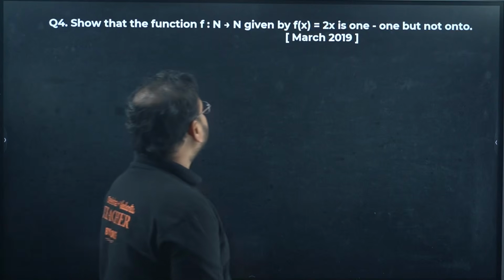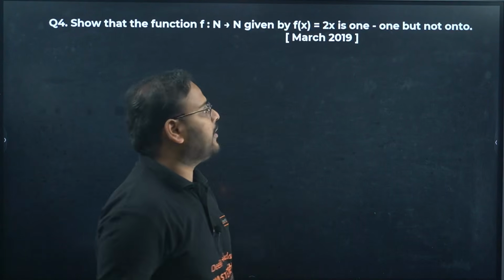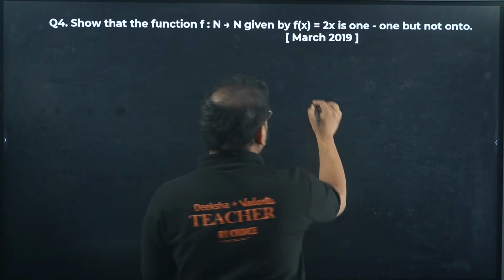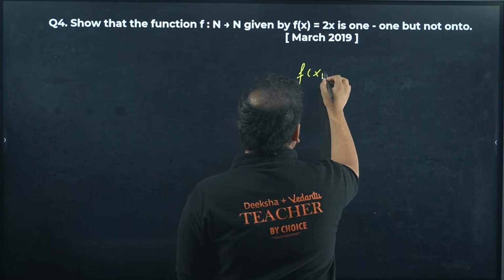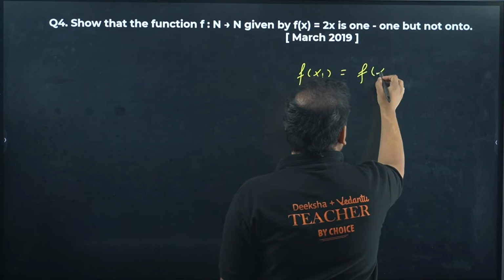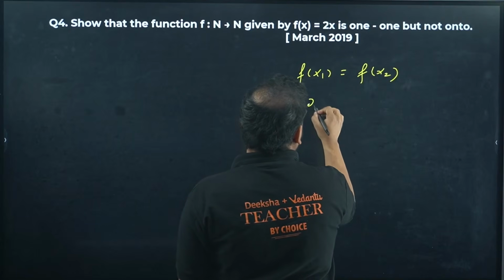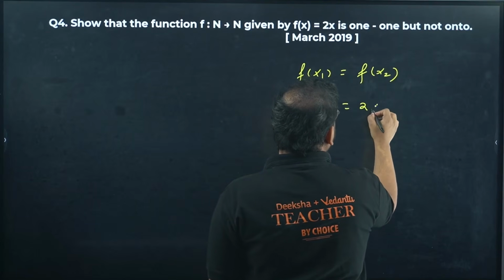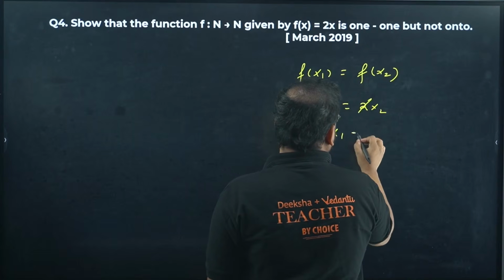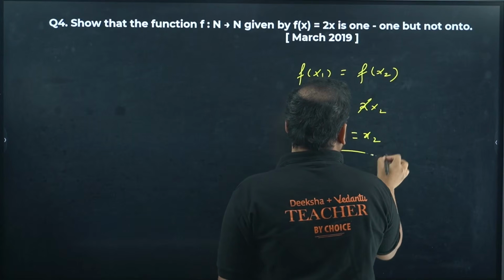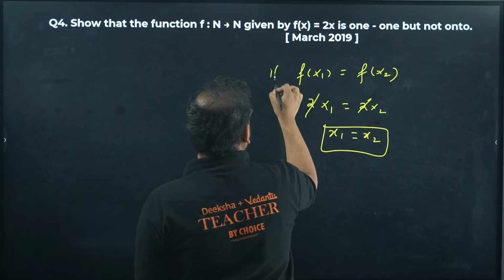So the function f from N to N given by f(x) equals 2x is 1-1 but not onto. Start with the 1-1 case. So f of x1 equals f of x2. We get 2x1 equals 2x2. 2 and 2 cancel. I get x1 equals x2. I'm taking this as the if condition.